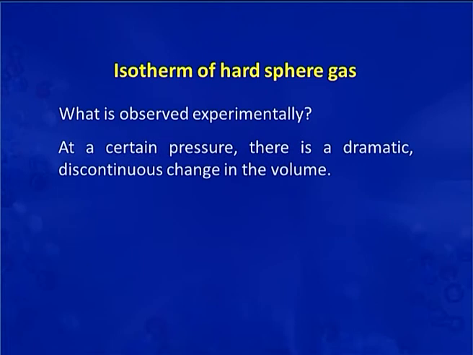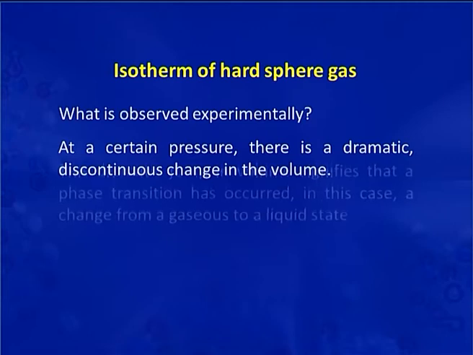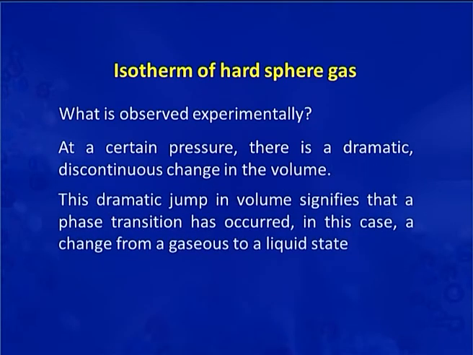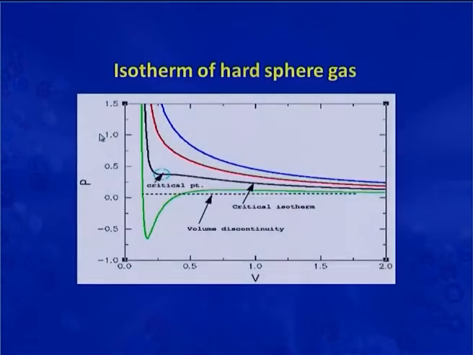Now, what is observed experimentally? At a certain pressure, there is a dramatic discontinuous change in the volume, and this dramatic jump in volume signifies that a phase transition has occurred. In this case, a change from the gaseous state to the liquid state occurs. The dotted lines show these jumps in the volume.